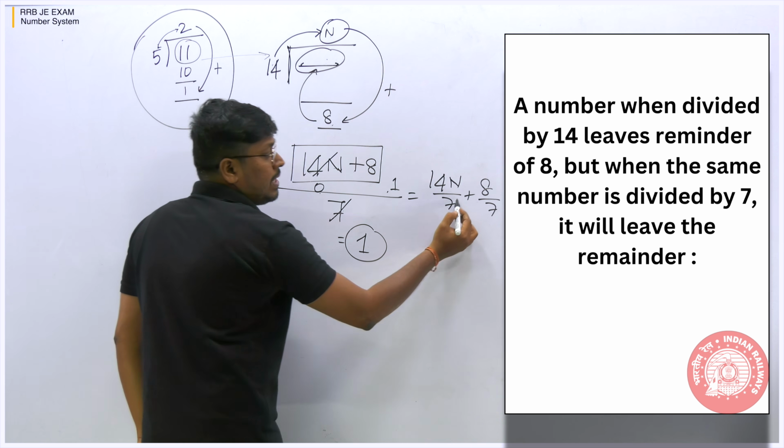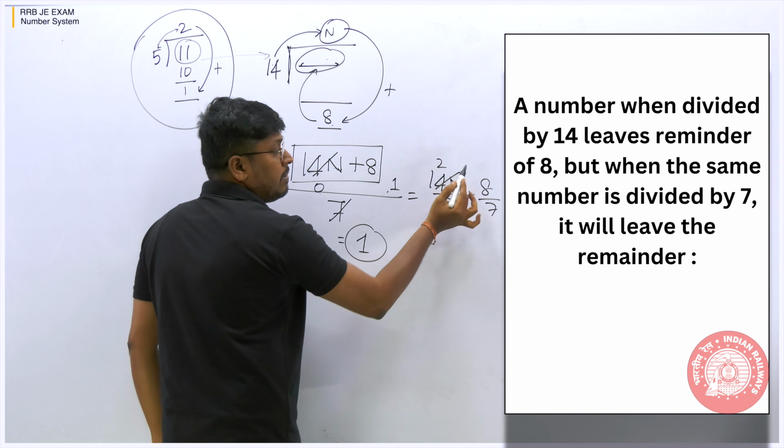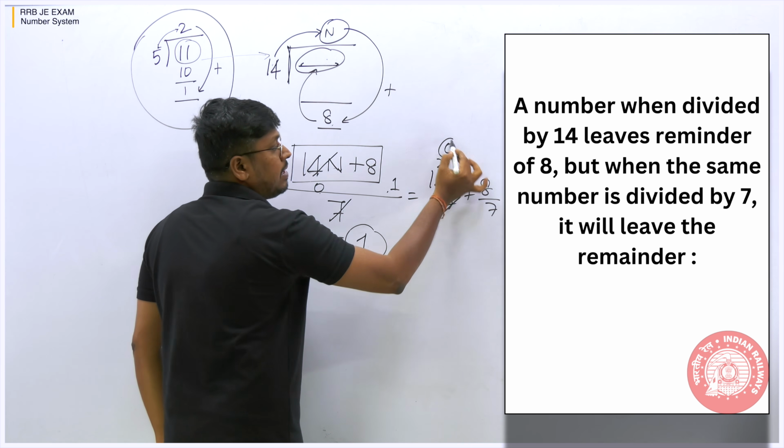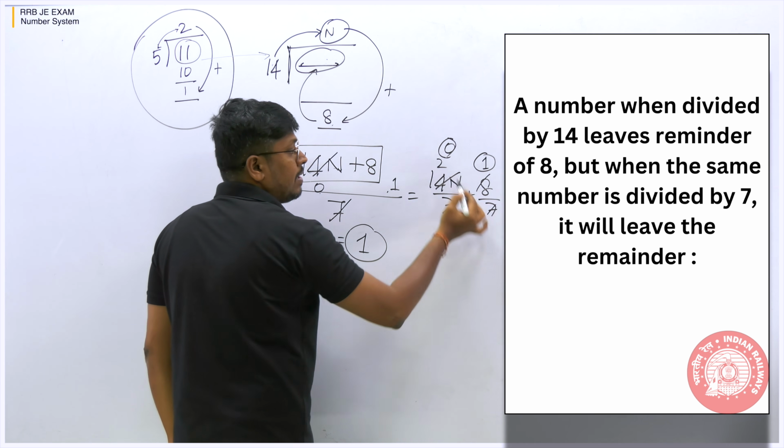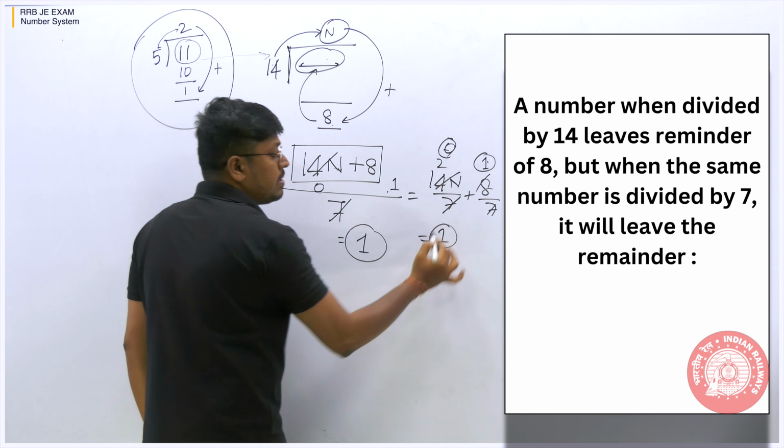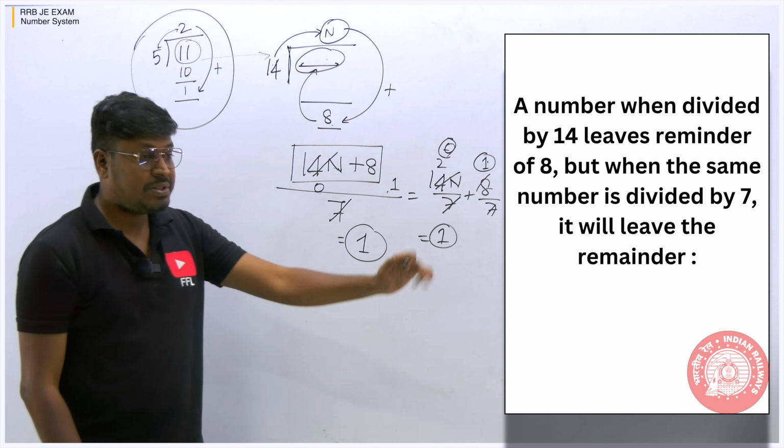So when you divide 14n by 7, 7 into 2 will be 14. It does not have any remainder, so the remainder is 0. When you divide 8 by 7, it leaves a remainder 1. So 0 plus 1 will be 1. So this will be the total remainder for this question.